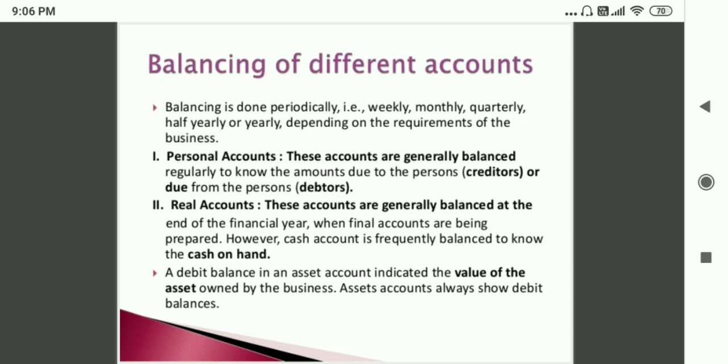The second is real account. These accounts are generally balanced at the end of the financial year when final accounts are being prepared. However, cash account is frequently balanced to know the cash on hand. A debit balance is an asset account indicating the value of the asset owned by the business. Asset accounts always show debit balances.